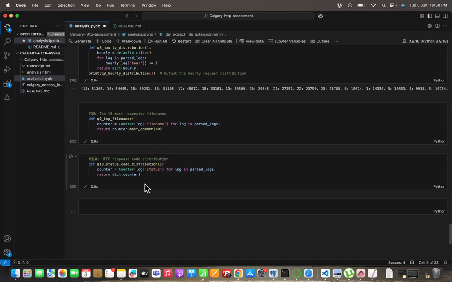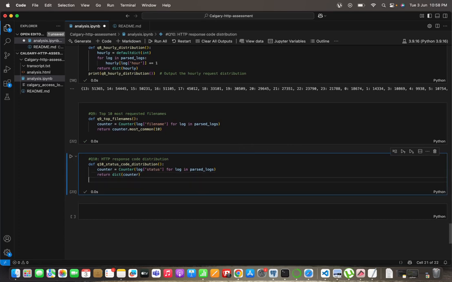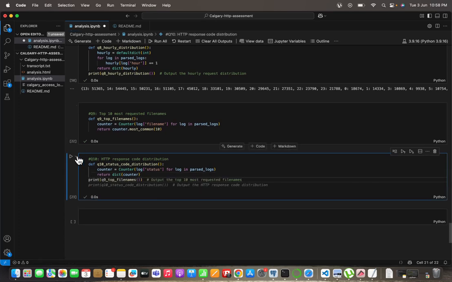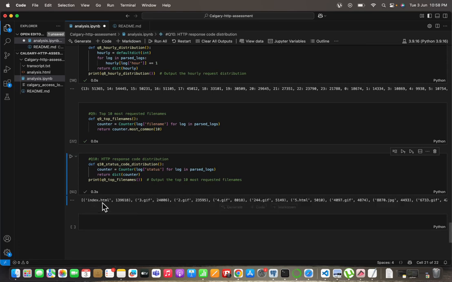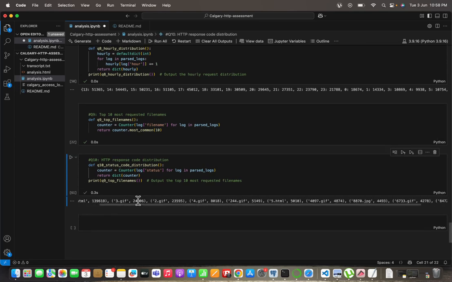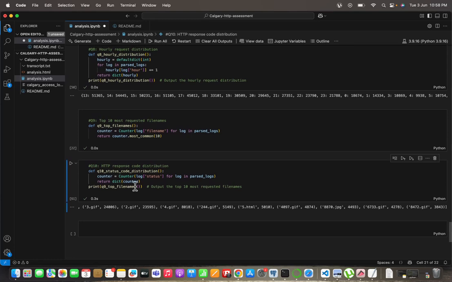And what was the HTTP response? Oh, I haven't printed that. Print. And this was the top most requested file names. So this was the project I've tried. I hope I'll be able to justify it with the answers. Thank you.